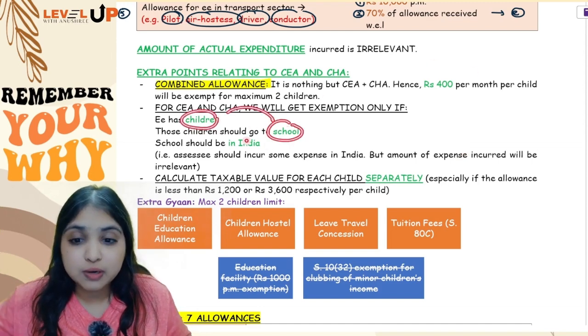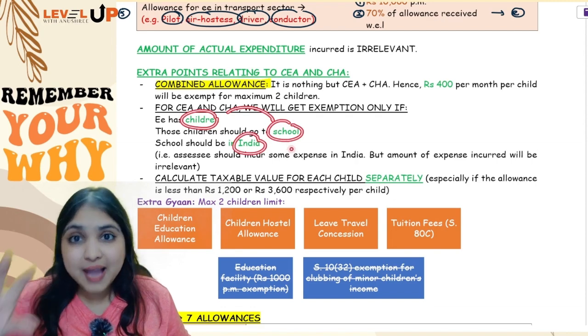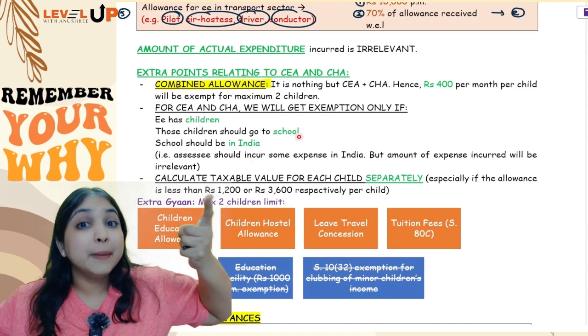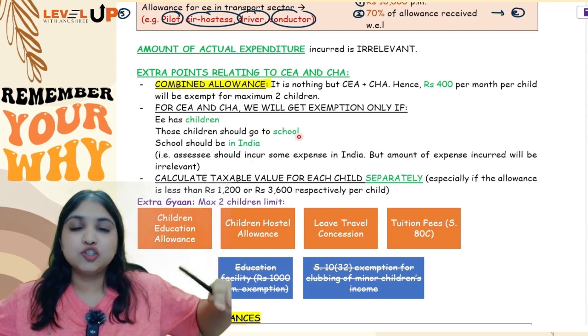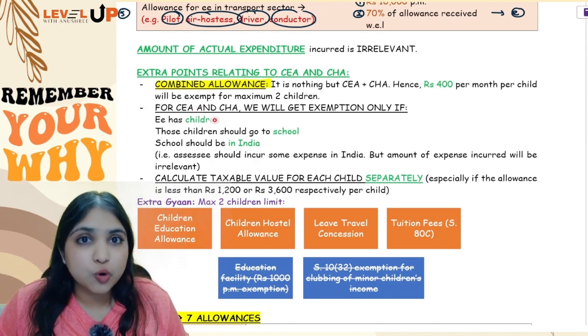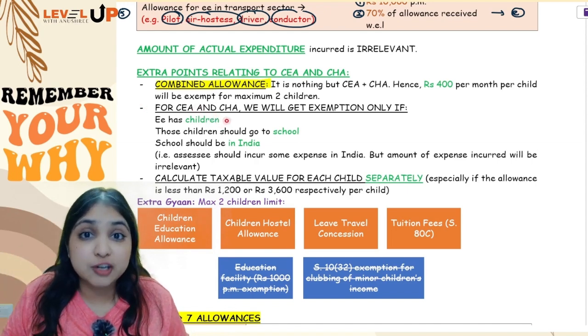Those children go to school, that school must be in India. Then he will be having some expense. If he is having some expense, only then we will give him the exemption. But how much is the actual expense? That amount is irrelevant. So there are 2 special points over here for children education allowance and children hostel allowance.